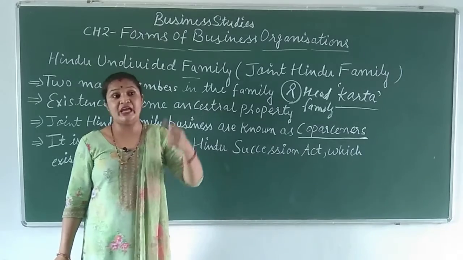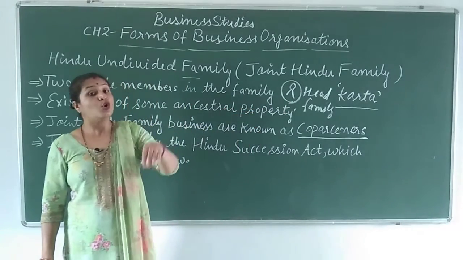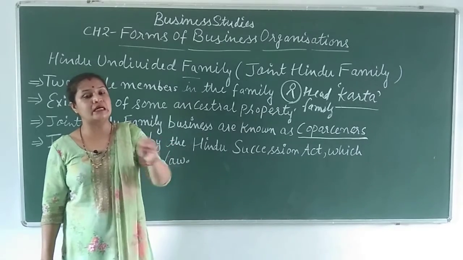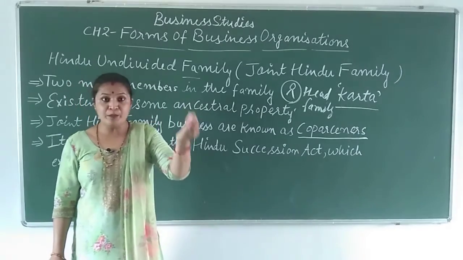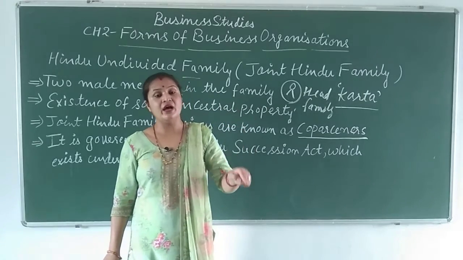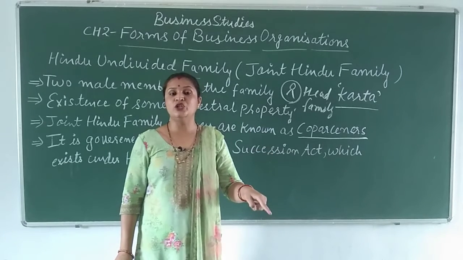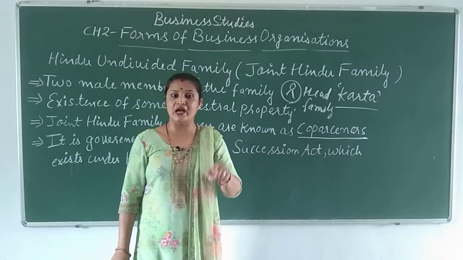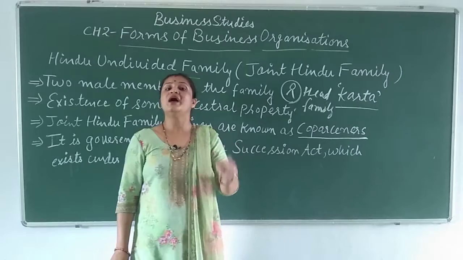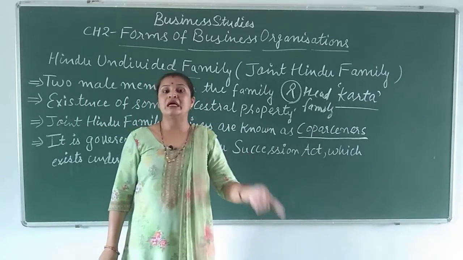You will ask, if the head of the family dies, then who will become the Karta? The second person, who is the eldest in the family, will become the head of the joint Hindu family business, and we will call him Karta.